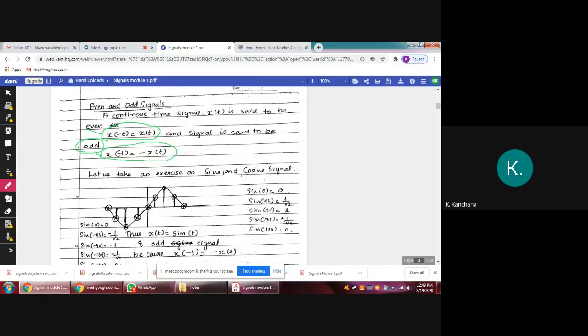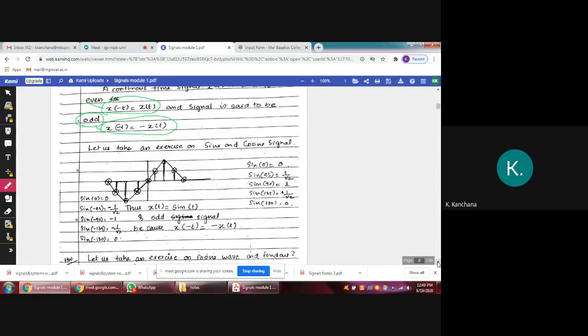For example, we can take x of t equal to sine t.